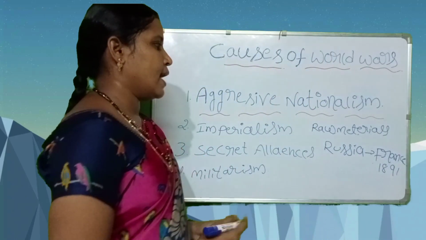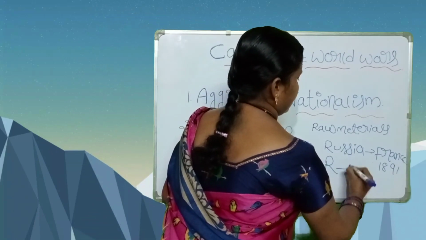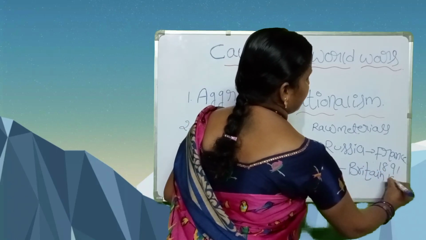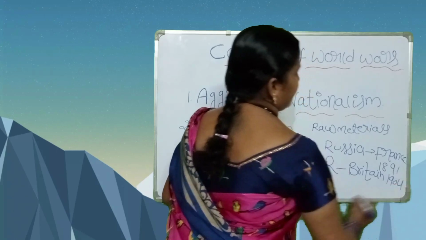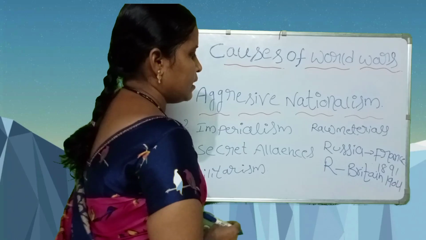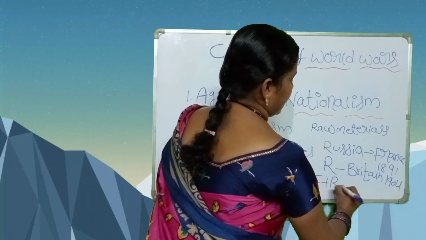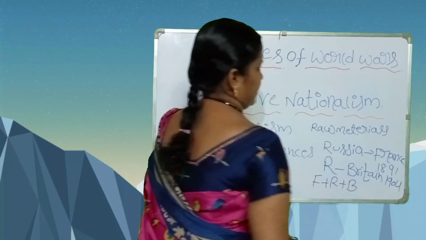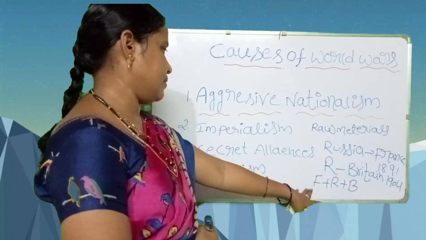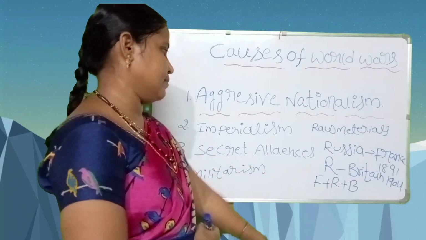Russia made an alliance with Britain in 1904. Next, France, Russia, plus Britain. These three countries made the Triple Entente.